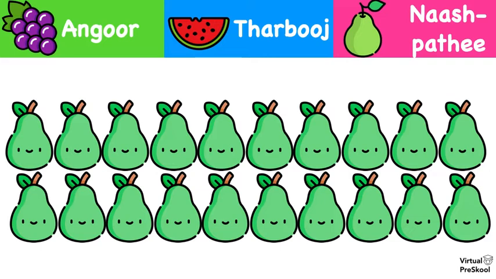All right. Now, let's see. What do we have here? Angur, tarbooj, or nashpati? These are pears, so they are nashpati, and I think we should count them. Let's count.